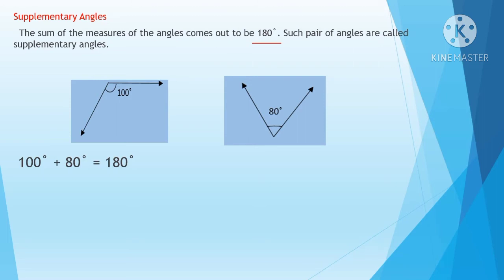Okay children, so here for example I have given one angle 100 degree and second angle 80 degree. When you add up you are getting the answer 180. So this is a supplementary angle. Understood children? So keep in mind, supplementary means 180 degree, complementary means 90 degree. Okay, let's see the next definition.